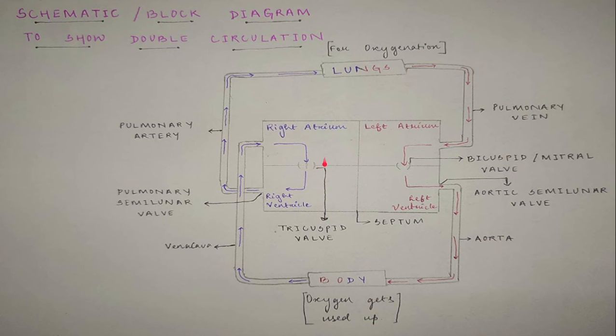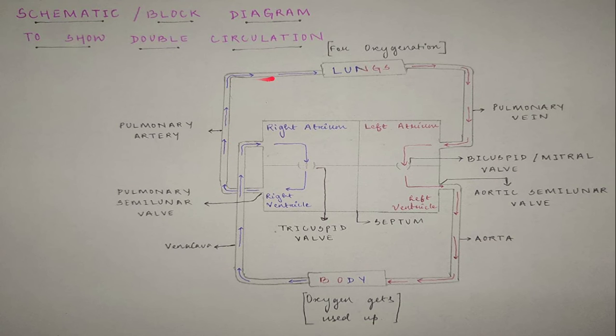I am locating it here with the pointer. There are three cusps, 1, 2 and 3. So three cusps means tricuspid. Now from the right ventricle, the blood gets pumped into the pulmonary artery. It's an artery, but still it's carrying deoxygenated blood, and that's the exception. It is shown in blue color.